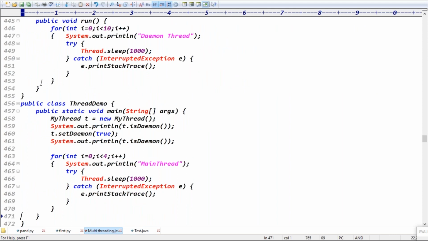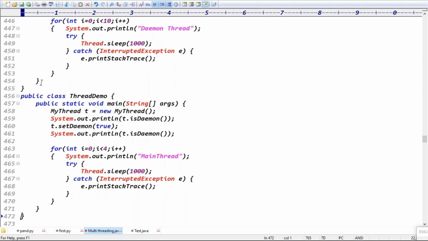Exactly. There are 4 examples, guys. First example, multiple threads doing the same activity. For the same class, you can create multiple thread objects. Second example, different activities. 3 threads doing different activities means take 3 different classes, each writing their own functionality. Third example, during object creation, I take 2 or 3 values. Fourth example, daemon thread: the threads executing in the background, giving support to the foreground threads like the main thread. In daemon behavior, once the main thread completes its execution, all daemon threads are automatically stopped.